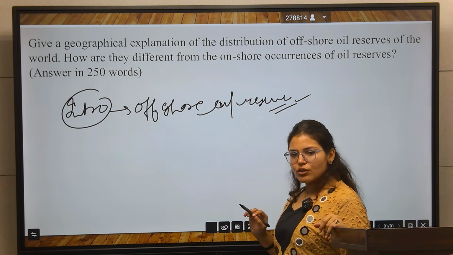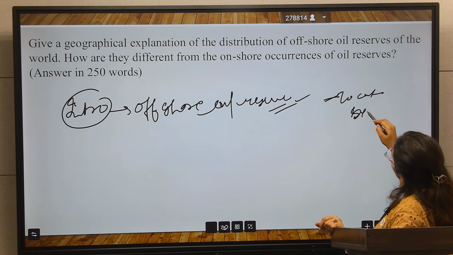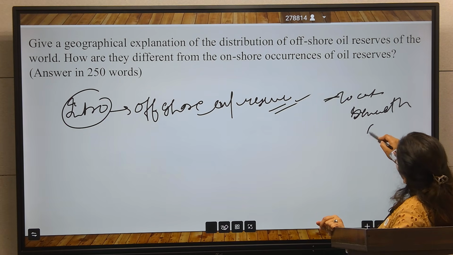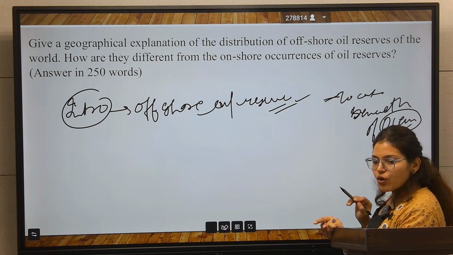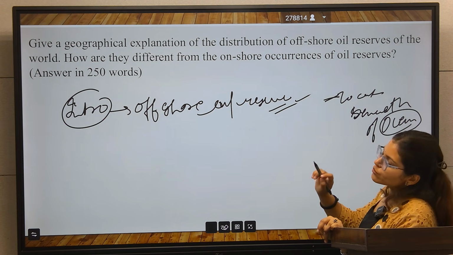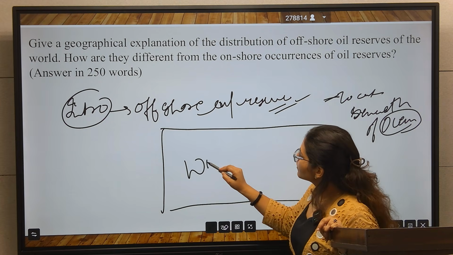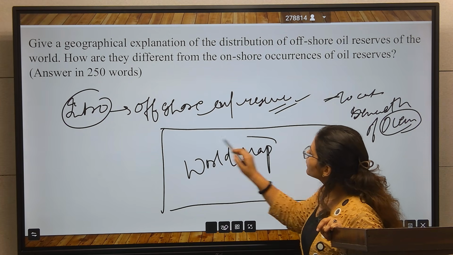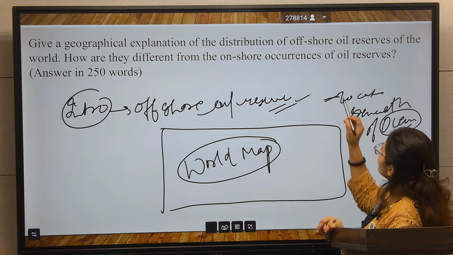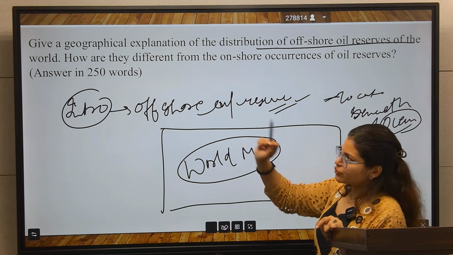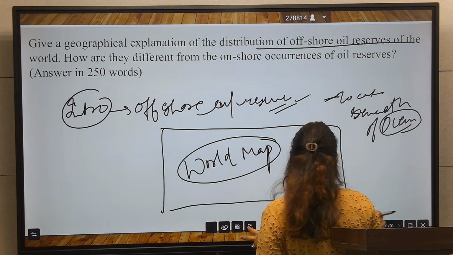Here you will define what an offshore oil reserve is: the oil reserve beneath the oceans. So these are the offshore oil reserves. After that, you will make a world map. Here you will show the distribution of this offshore oil reserve in the world, because they are specifically asking about the distribution of offshore oil reserves in the world. So here you will mark the locations.